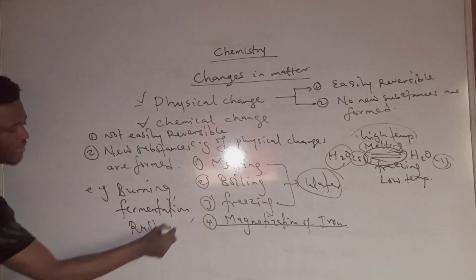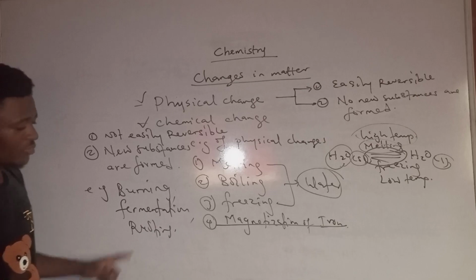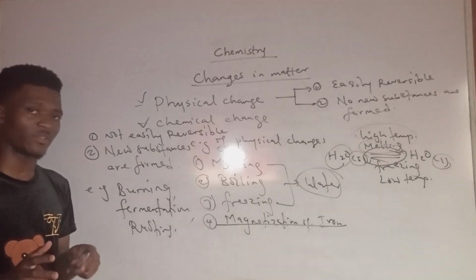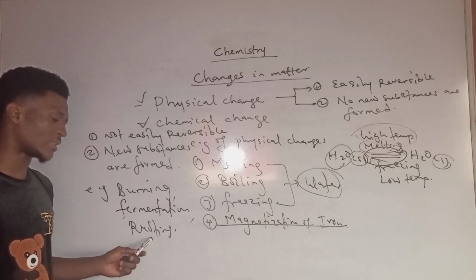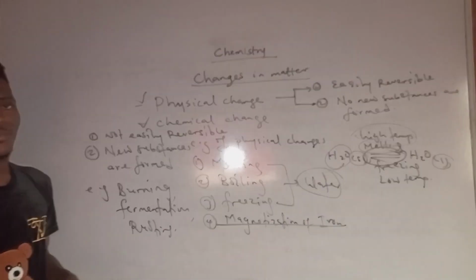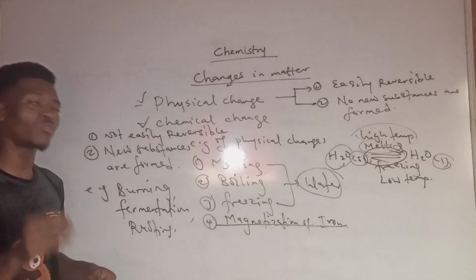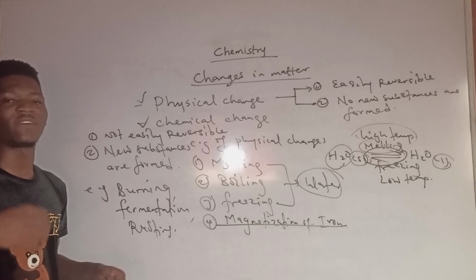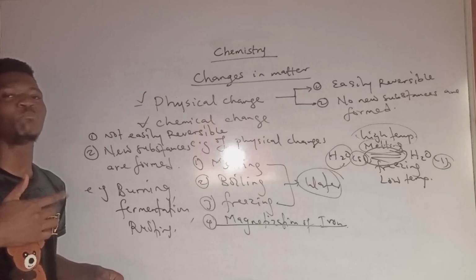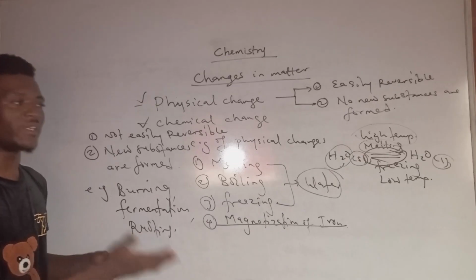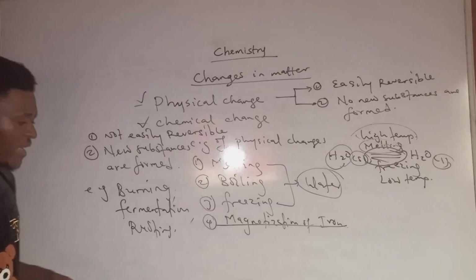Yes, rusting. Please, class, pay attention to this. Rusting and corrosion are two terms that are similar but not exactly the same. While rusting has to do with the formation of iron(III) oxide when iron is exposed to damp or moist air, corrosion is simply the conversion of a refined metal into its more stable forms. And usually the forms are either the oxides or sulfides.